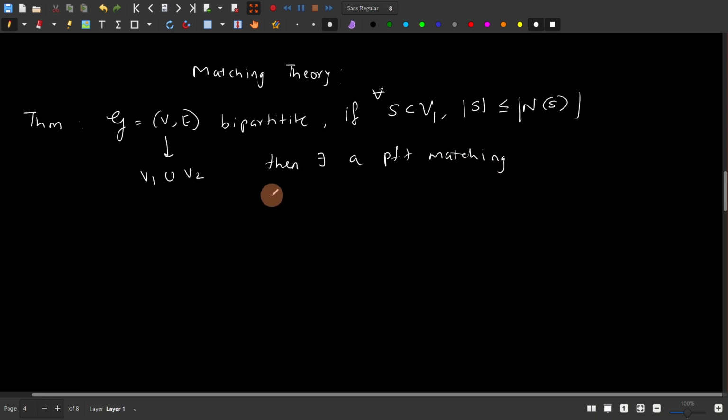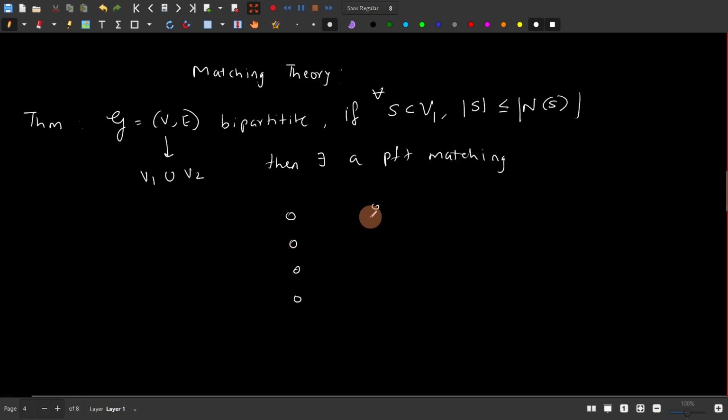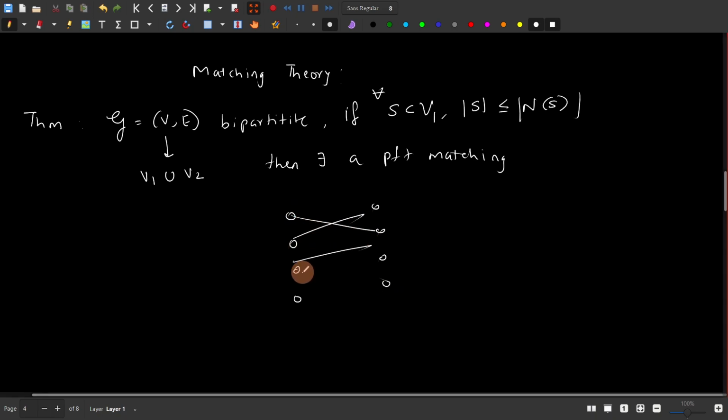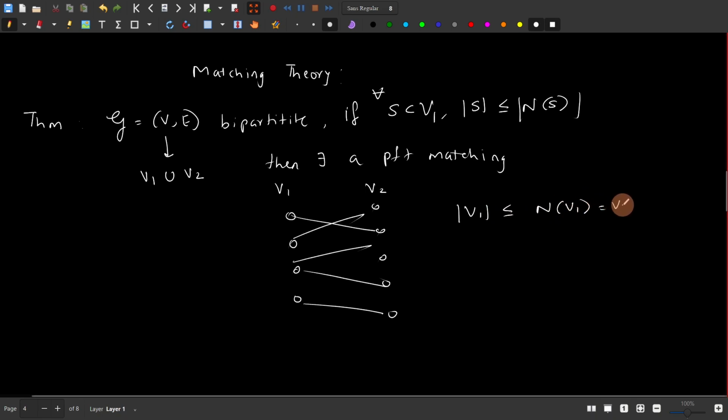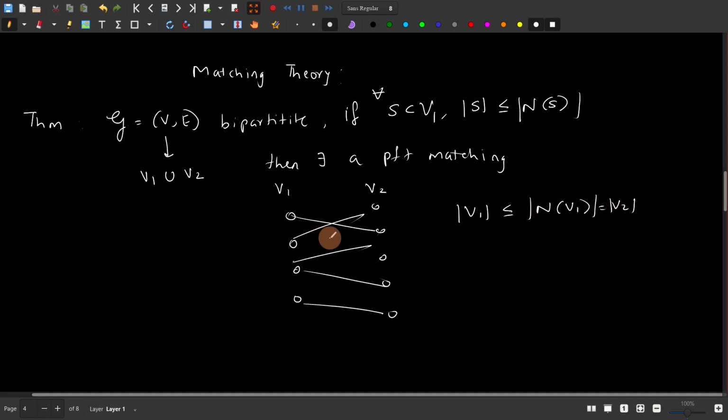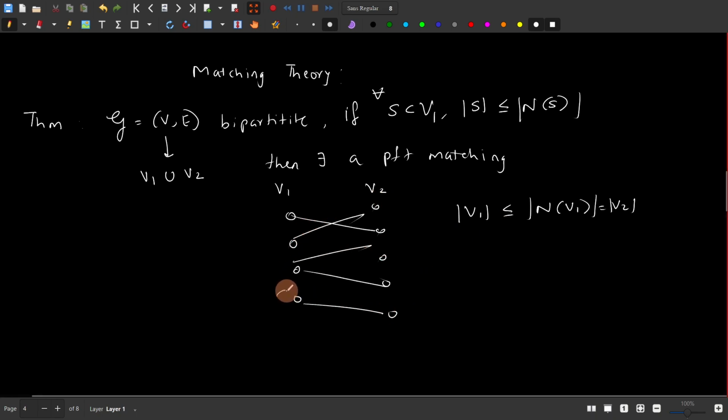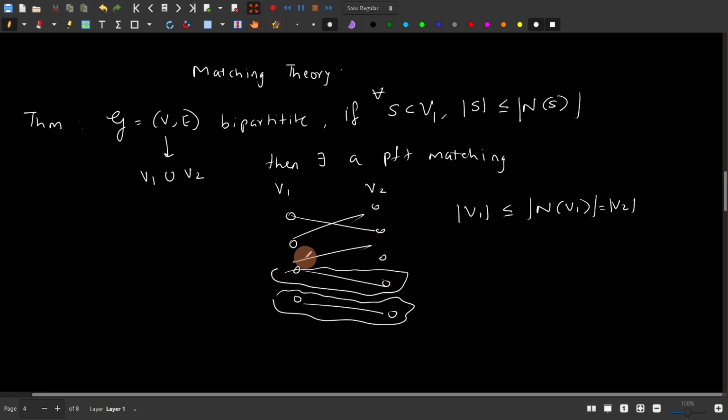So let's try to get a motivation on why this actually holds. Consider the following bipartite graph, some arbitrary bipartite graph, something like this. Let's call this V1 and this V2. For a matching to occur, you will obviously have this condition that V1 should always be less than or equal to the neighborhood of V1, which in this case is V2. Or else there will not be a matching. There will be fewer elements there, so there will not be a perfect matching. Now suppose you have such a perfect matching, and you ignore some specific matches out of it, the resultant would still be a perfect matching. You can see that now.